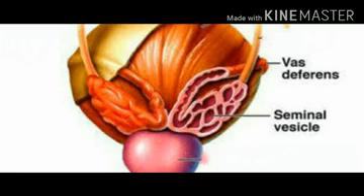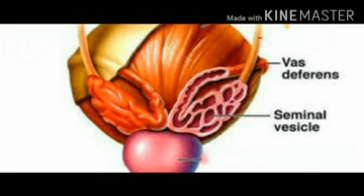Going one by one, first we discuss the seminal vesicles. It is a pair of glands lying on the posterior side of urinary bladder. It secretes an alkaline seminal fluid. Seminal fluid means what? The fluid secreted by seminal vesicle gland.